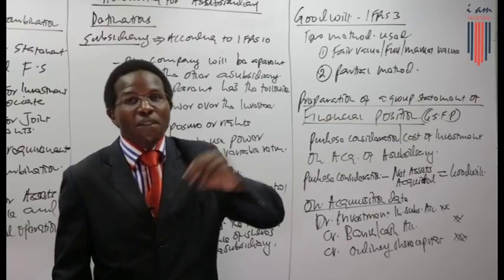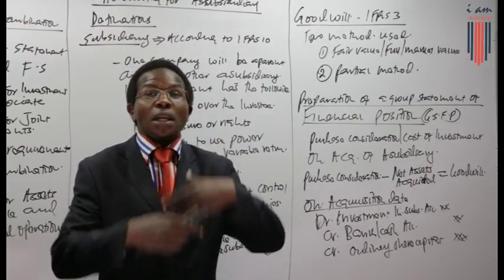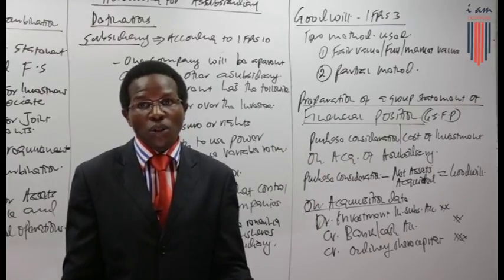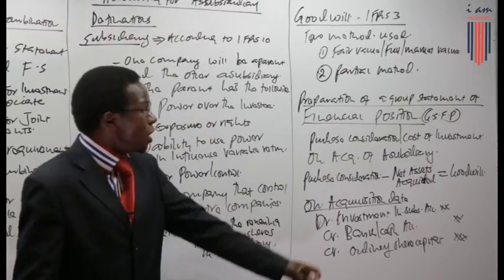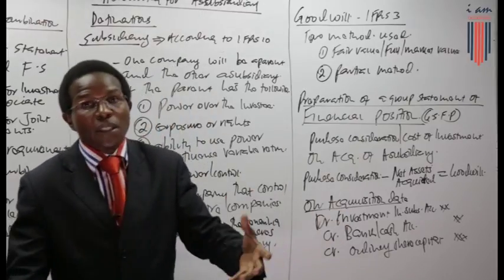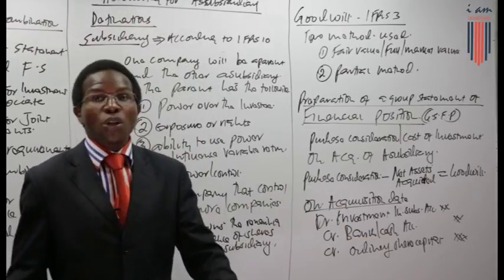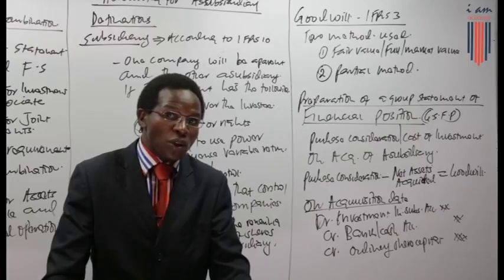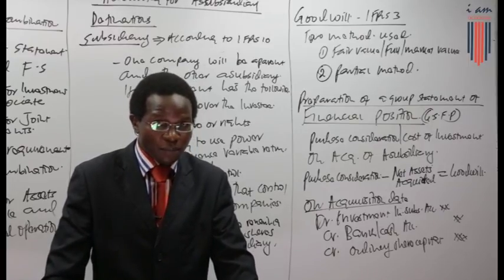But if this was never done, it was never recognized in the books, meaning they paid the purchase consideration, but they didn't account for that in the books of account, then you need to recognize this accordingly. You need to debit the investment, the cost of investment, that's a non-current asset. You credit your bank or your share capital and share premium in the books of the holding company.